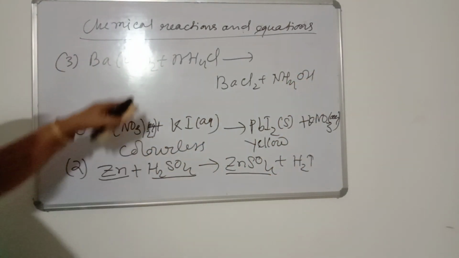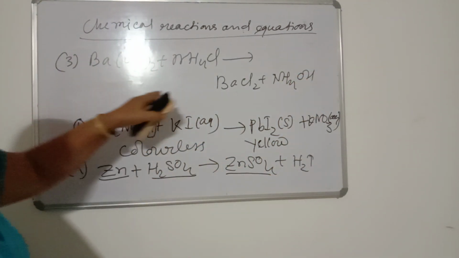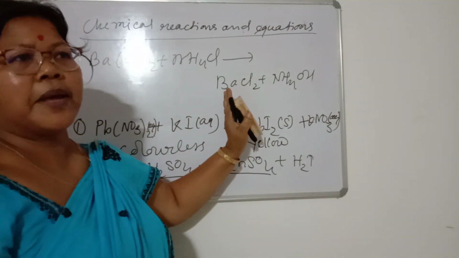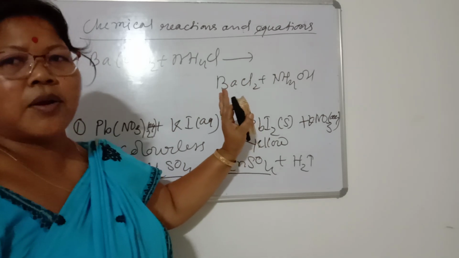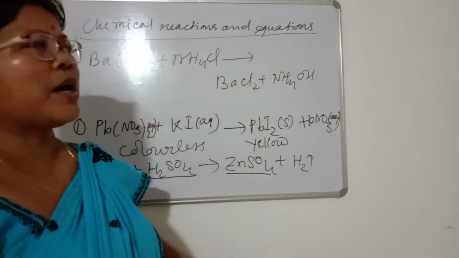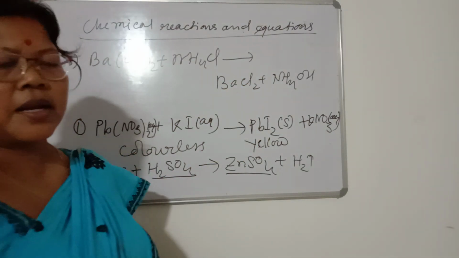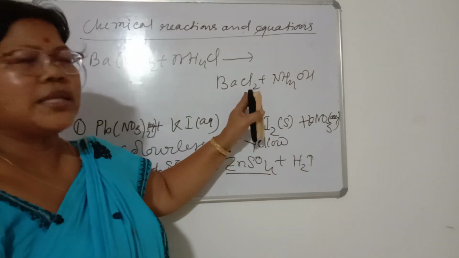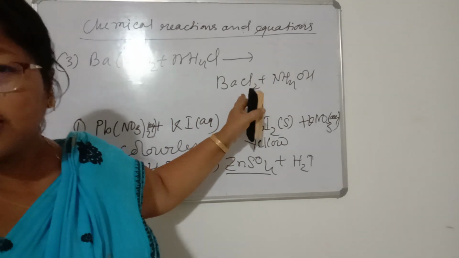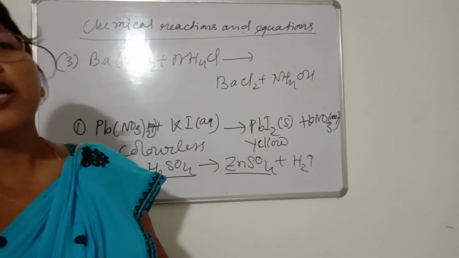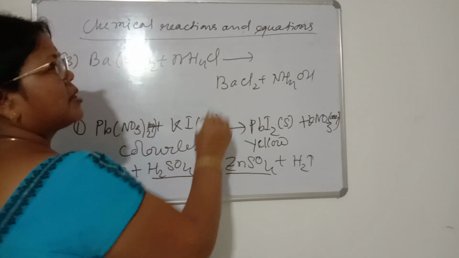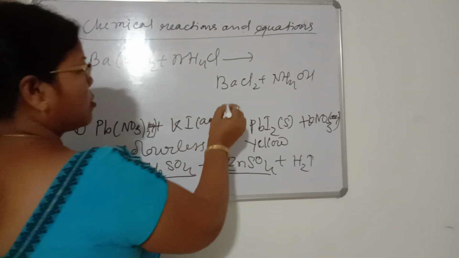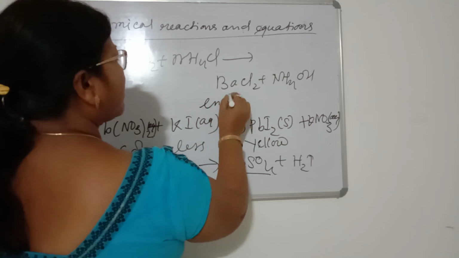We see that if the reaction mixture is taken in a beaker or test tube and we touch it, we feel cool. That means a decrease in temperature. In some reactions the temperature decreases, and in some it increases. Since here the temperature decreases, this is called an endothermic reaction.